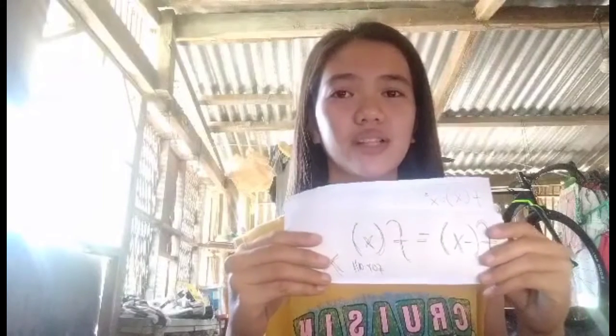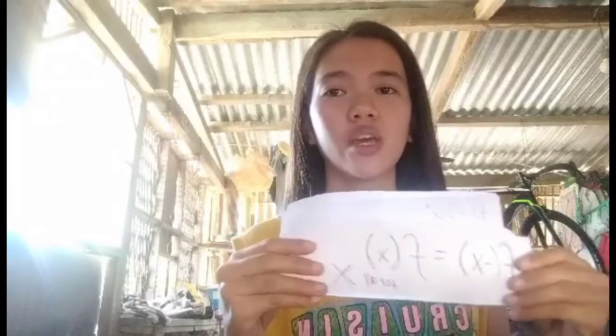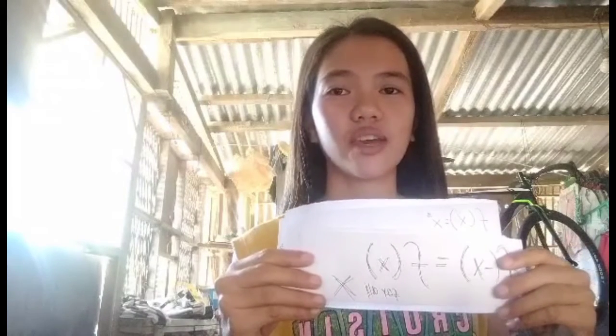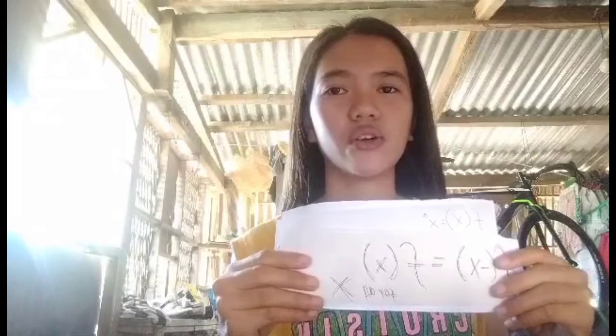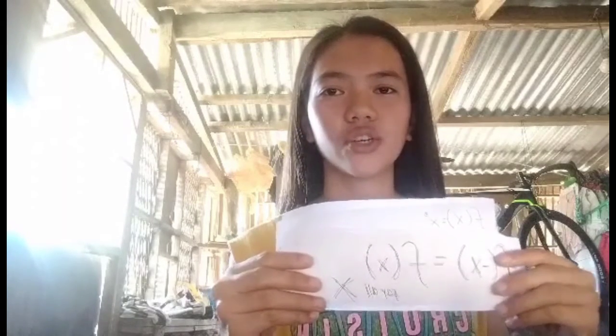A function is called odd when f of negative x is equal to negative f of x for all x. When you plug in negative x, you get back the negation of the function with which you started. Odd functions are symmetric about the origin, xy to negative x negative y.